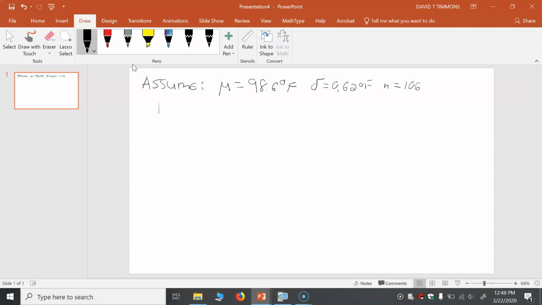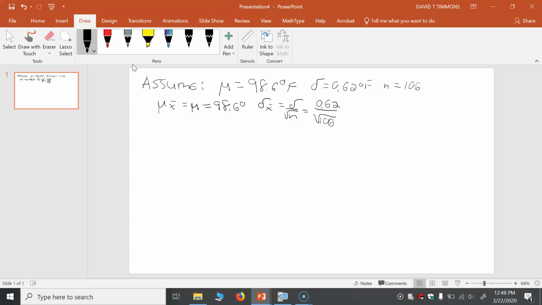So just remember, the mean of the sample means is the mean of the original distribution, 98.6 degrees, and the standard error of the mean is sigma x bar, sigma divided by square root of n, which is going to be 0.62 divided by square root of 106.